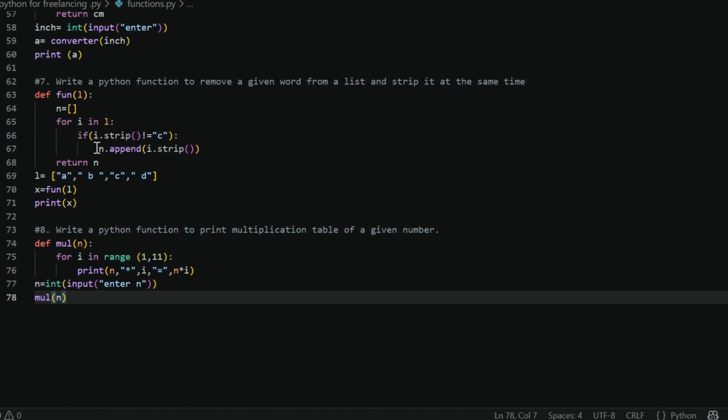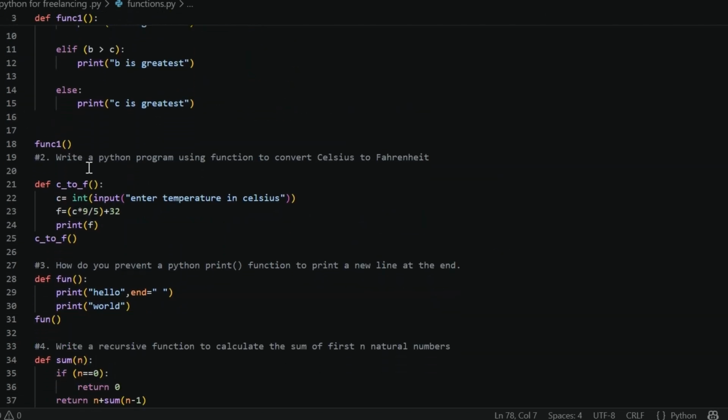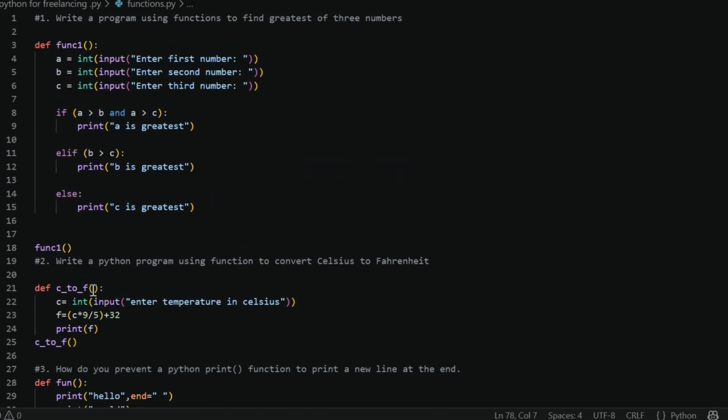When we append to the new list, we then return it. When we return it, it goes to the function call, to the variable assigned to the function call, then we print. This is something we can do in this question as well.